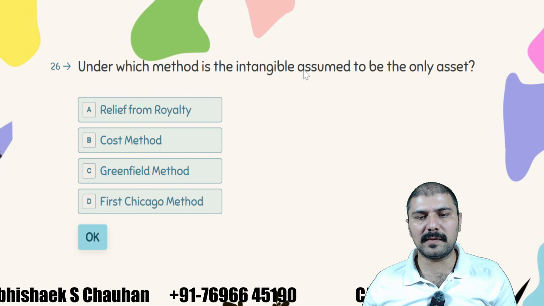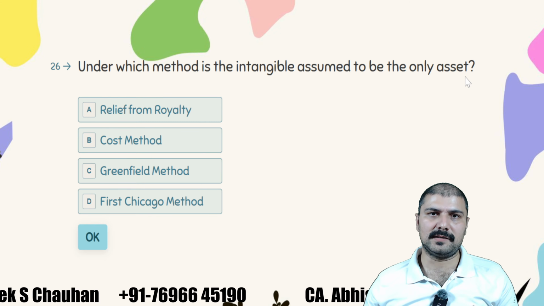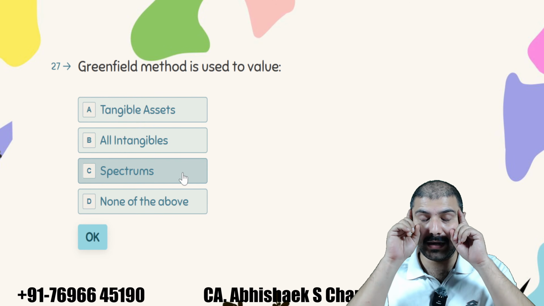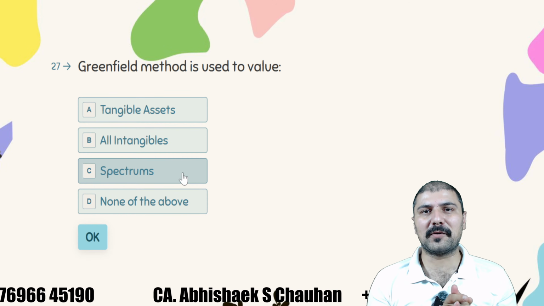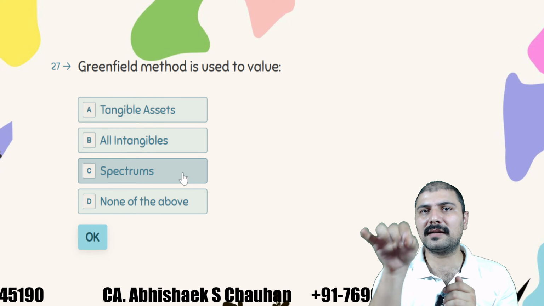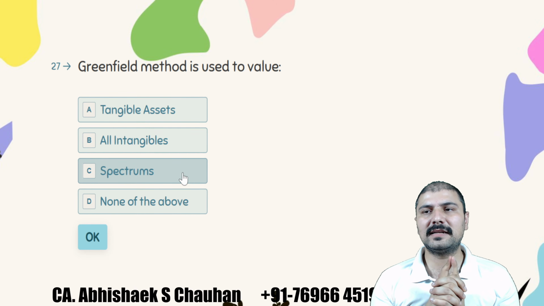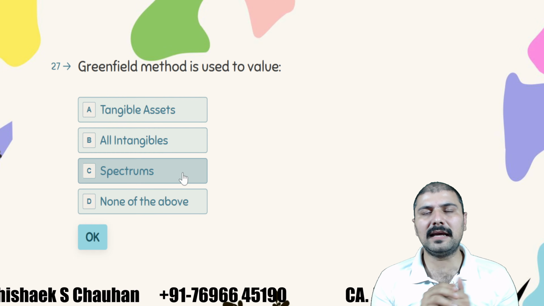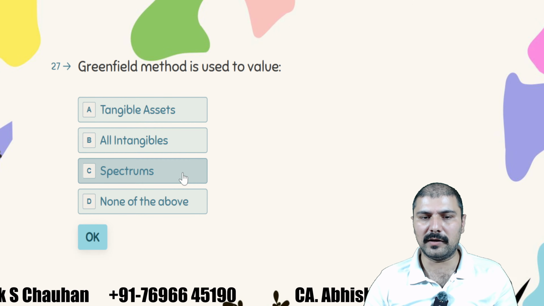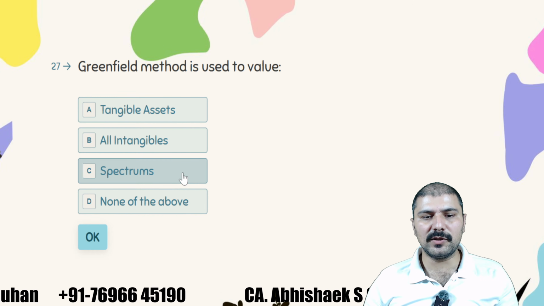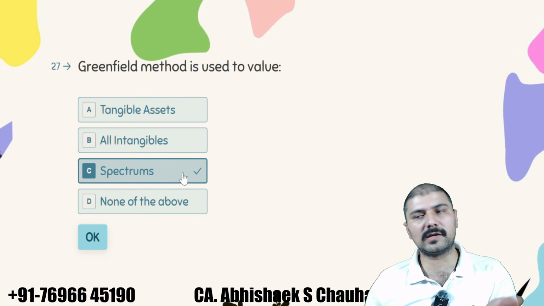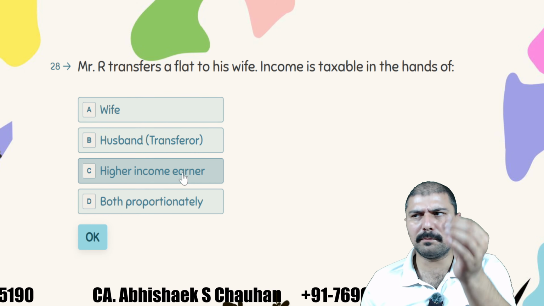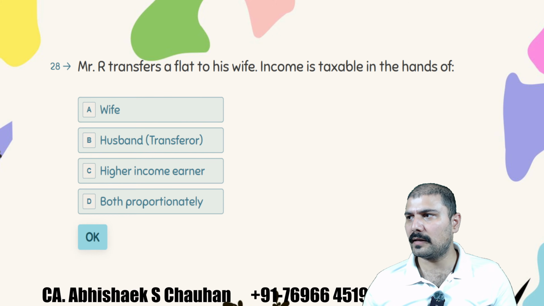Under which method is the intangible assumed to be the only asset? Relief from royalty, cost method, or greenfield method? If you can recall the handwritten notes I have provided, there was a field, and in that one scarecrow was created with a red pen. That is called the greenfield method. It means only that one asset is there, all other assets are rented or leased, and then you try to calculate the income from that particular asset or value that particular asset. The greenfield method is used to value intangible assets, like spectrum. This was also explained, because without spectrum, Airtel and others cannot work at all. So that is a major asset that they are valuing. Next.